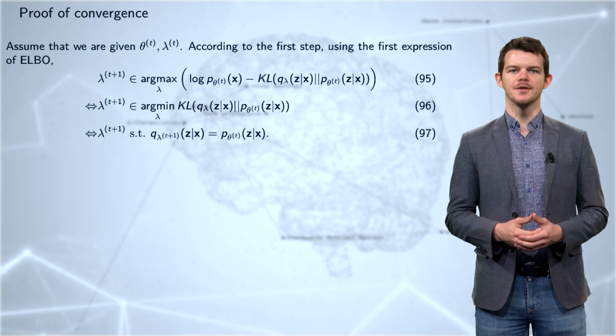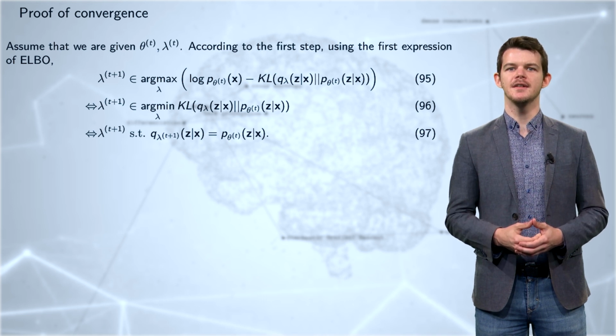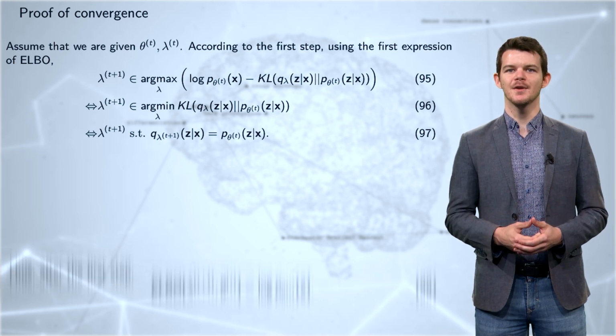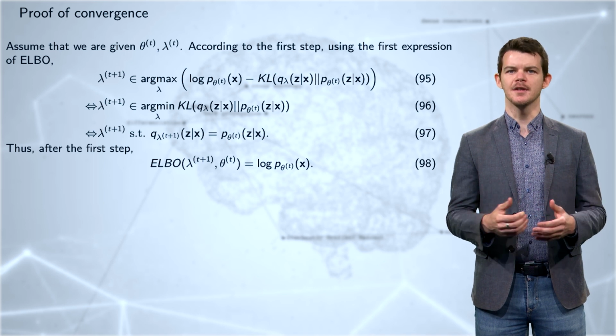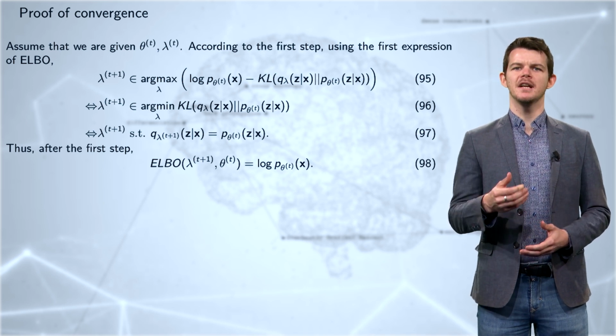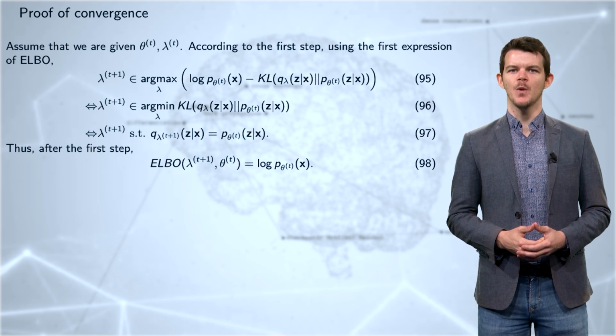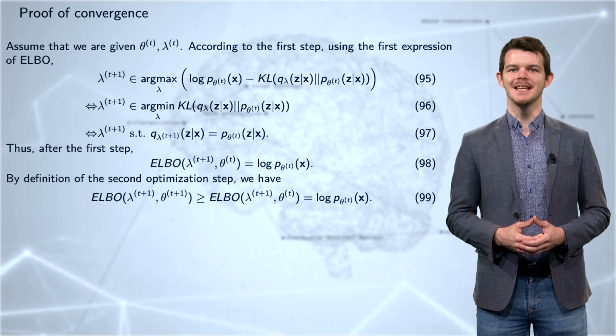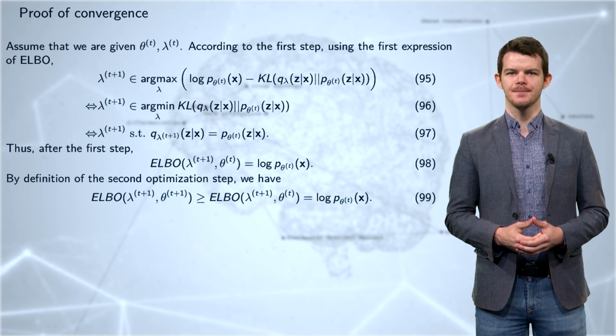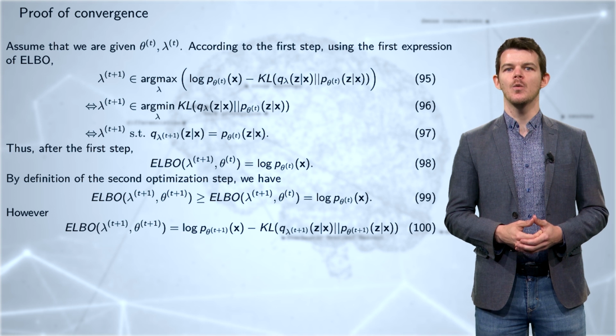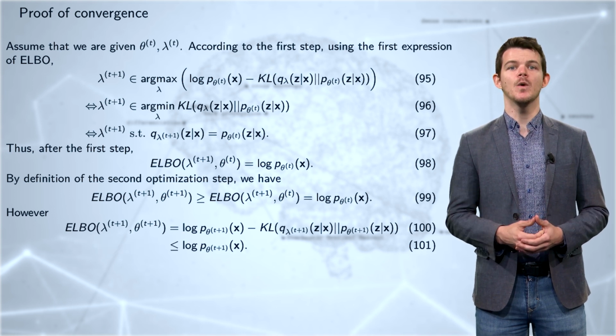Since the KL divergence is null between these two densities, the ELBO function satisfies 98 after the first step. By definition of the second optimization step, we have the first inequality in 99, and the second equality comes from equation 98. Besides, by definition of the ELBO function, 100 holds, and 101 holds because of the positivity of the KL divergence.